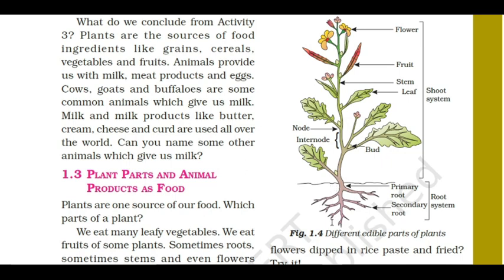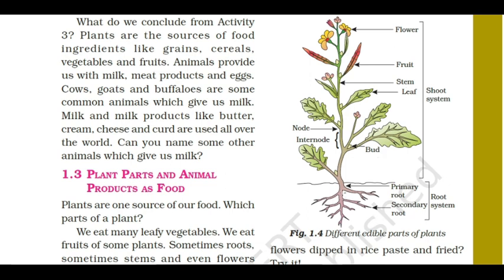Below the soil it is called the root system, above the soil it is called the shoot system. Below the soil, the root is present here, and there are two types of roots: primary root and secondary root. These are the parts of a plant.